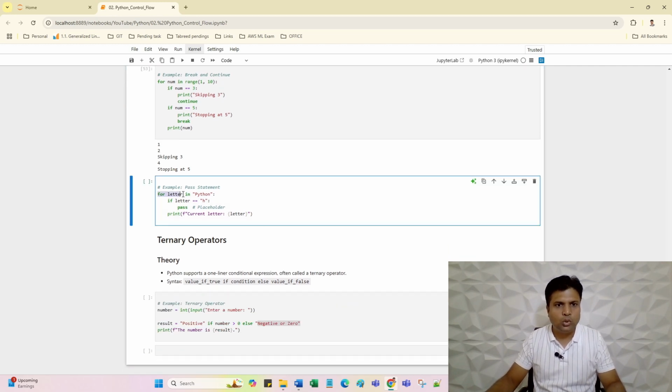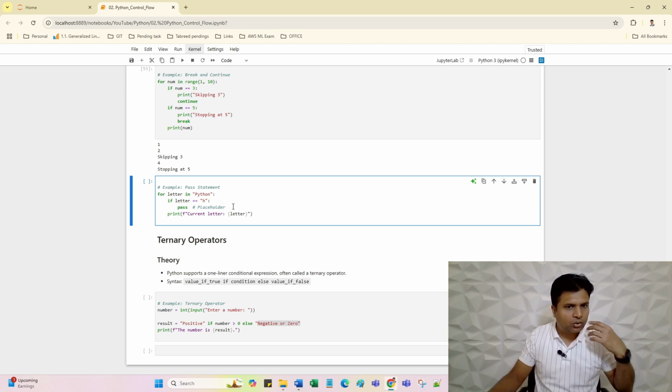Here I am writing a loop to iterate over the Python string. First time p will come in this variable, the condition will check false, nothing will happen, and this value will be printed. Second time y, then t, then h. Once the h comes, the system will look for something here, but we don't know what to write here, and we are not clear about the logic.